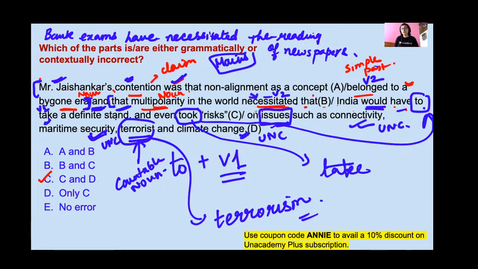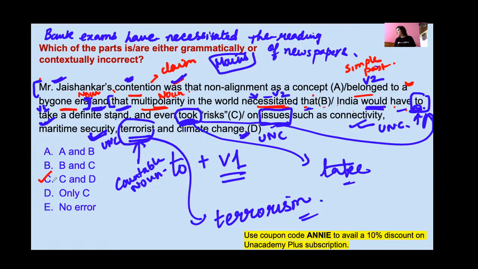So here this is a verb. Necessary is an adjective. From necessary you are getting this verb necessitate, and this is the second form of the verb, necessitated. The third form will also be necessitated. Okay, that India would have to take a definite stand. So after 'to' you should use the first form of the verb. So 'to take', and this verb should also be according to that, and that's why you have to use 'take' instead of 'took'. Okay, clear?